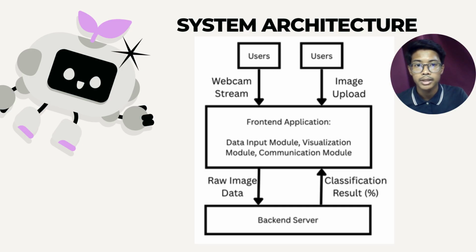The backend is powered by our Teachable Machine model. This is the brain that looks at the picture and decides if the teeth are healthy, have cavities, or show signs of gum disease. This model runs right inside the user's web browser, which makes the results show up almost immediately. Finally, the backend sends the classification result, which is the percentage score, back to our dashboard to show the user the final result. We designed it this way for two main reasons. It makes the system very fast, and it keeps the user's photos private because the images are processed right on their own computer, not on our server.